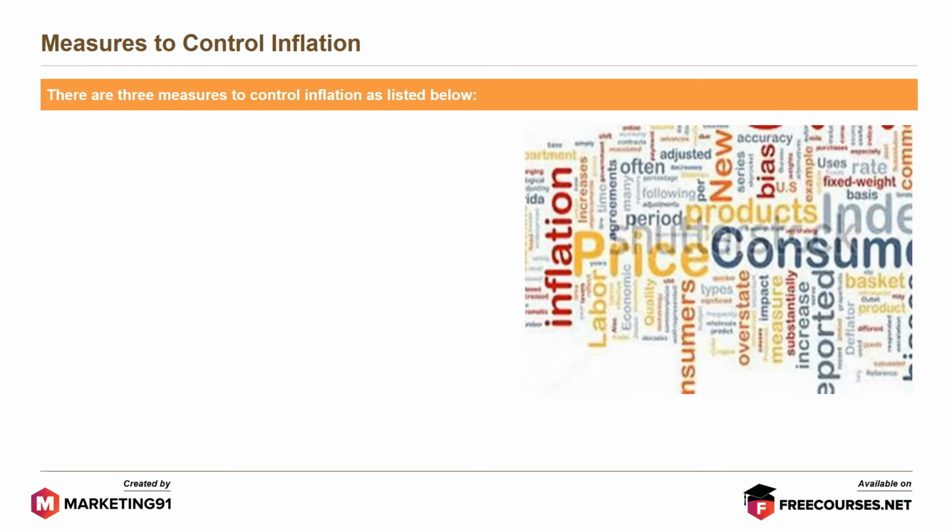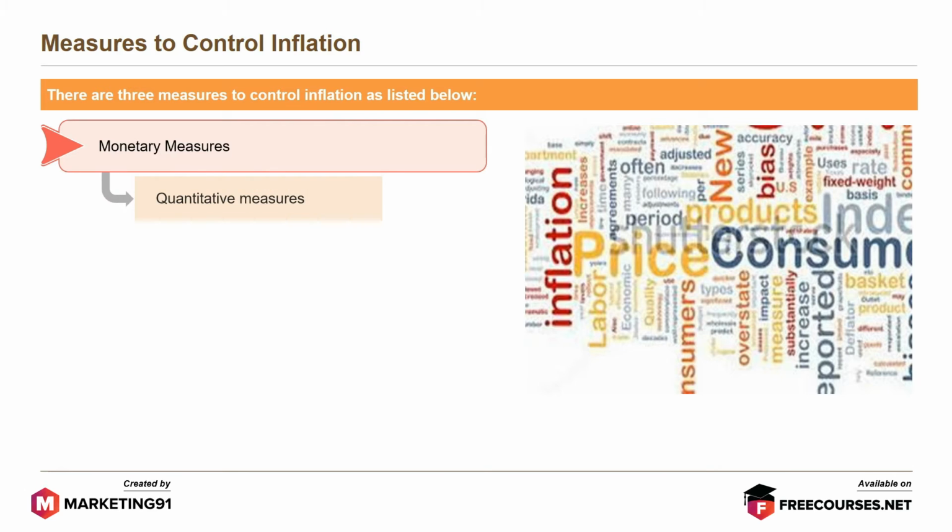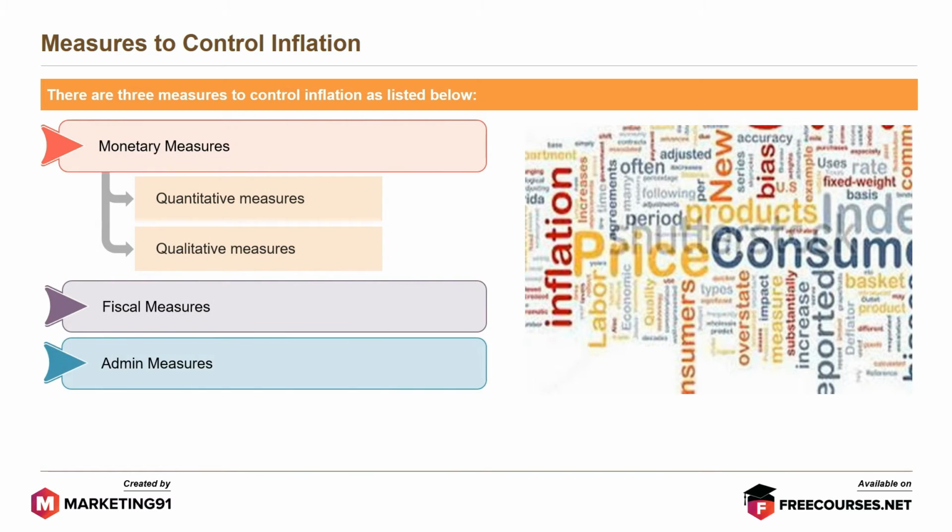There are 3 measures to control inflation as listed below. Monetary measures, which include quantitative measures and qualitative measures. Fiscal measures and admin measures. Let's understand each of these in detail.